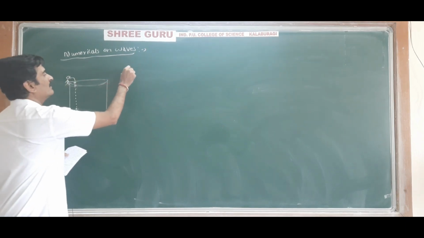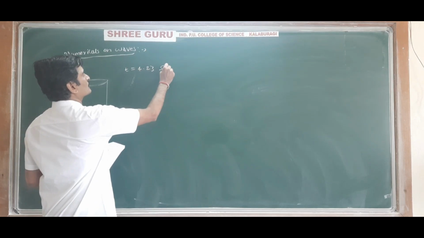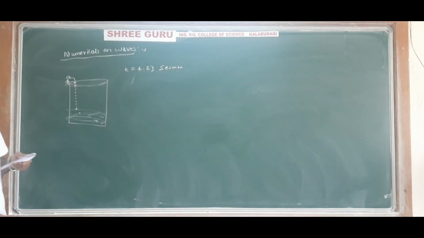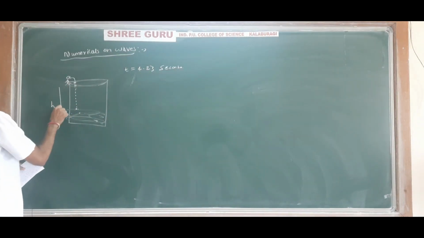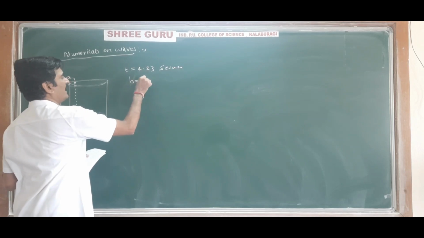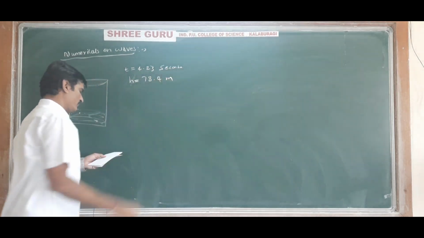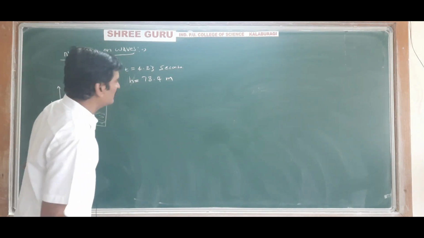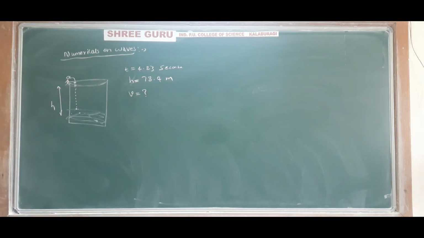After how many seconds? The time taken is 4.23 seconds. The height of the well is given as 78.4 meter deep, and we have to find the speed of sound in air. The velocity of sound in air is the question mark.